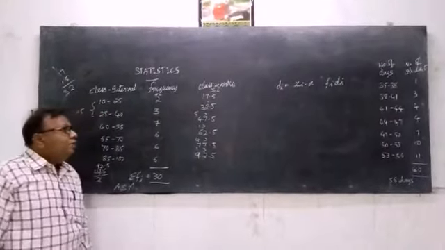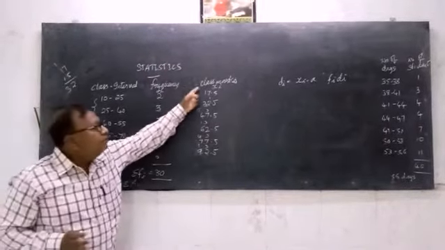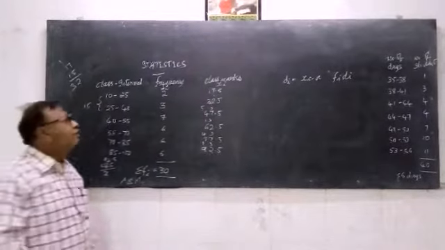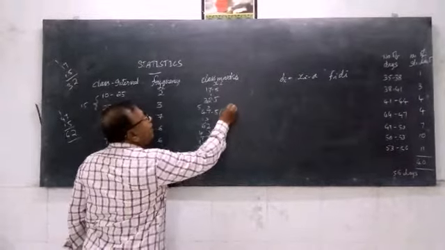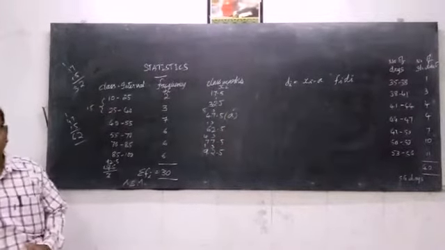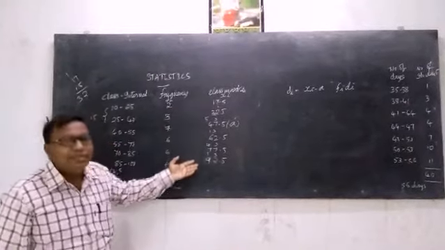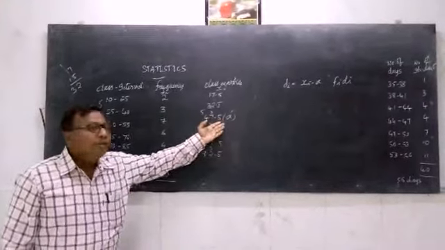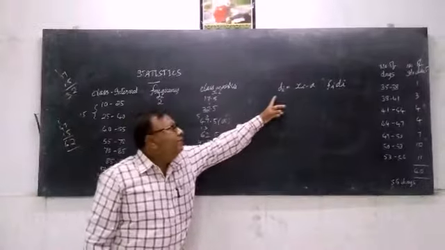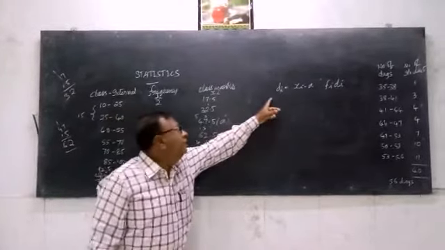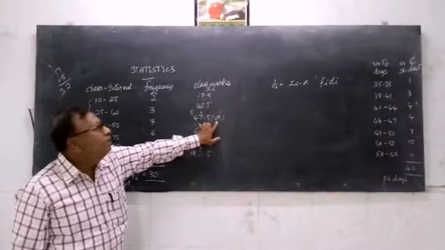Okay. For this, we assume a particular value of the class marks as mean. Now see this, I write it as a. So this I call assumed mean. Here once again I am telling you, we can select any such value as assumed mean. There is no restriction in selecting the value. Now here this column is deviation. It is deviation of these xi values from this assumed mean.